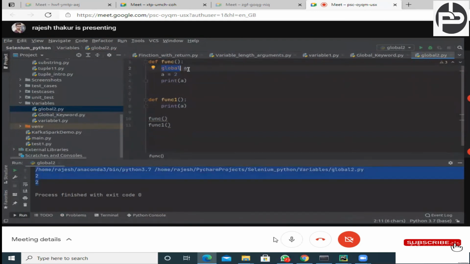See, if you define some variable inside a function and you mention that variable as global, then you can access it from anywhere. This is one of the beauties, right? Any doubt? No doubt. Okay.